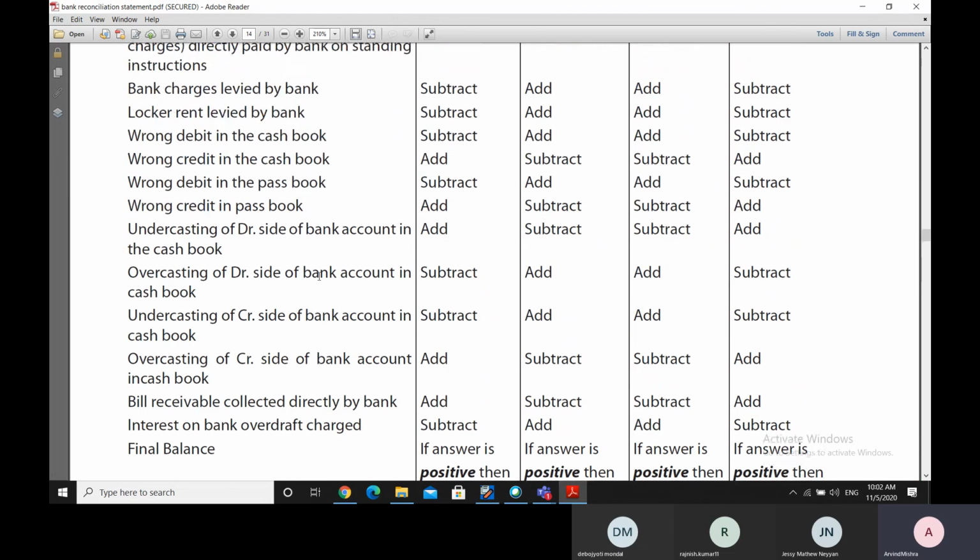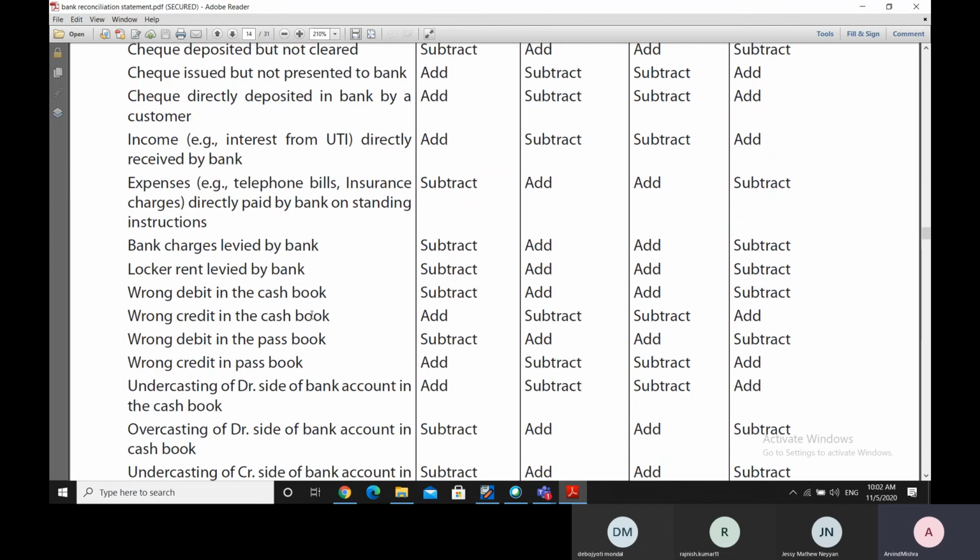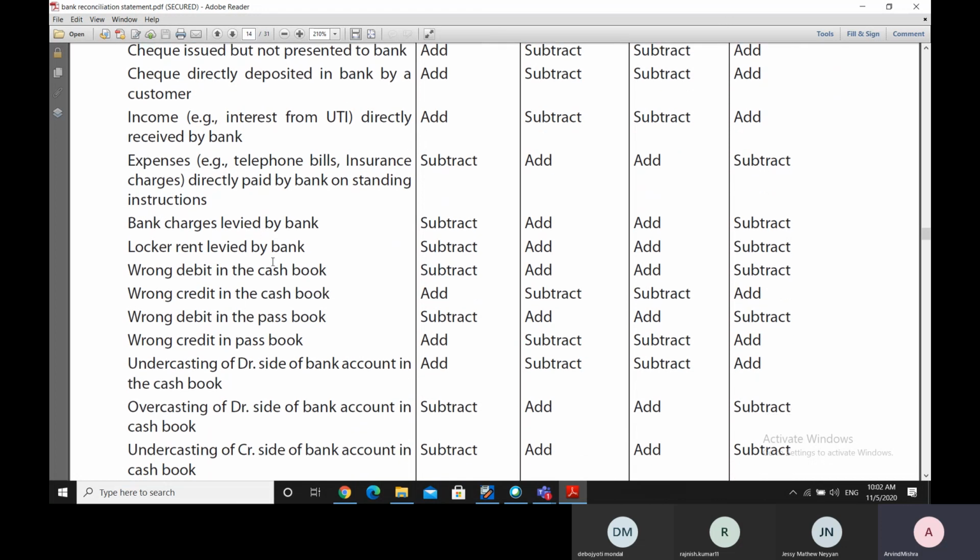So with those words, we are going slow and steady with this, and we'll be going through each and every one of these entries, the causes of the differences that could be there in the bank passbook and the cash book.